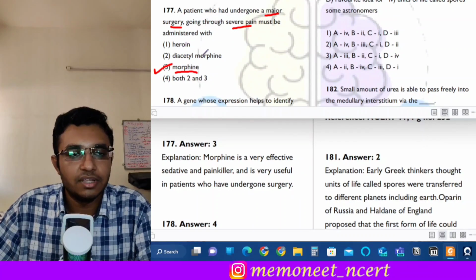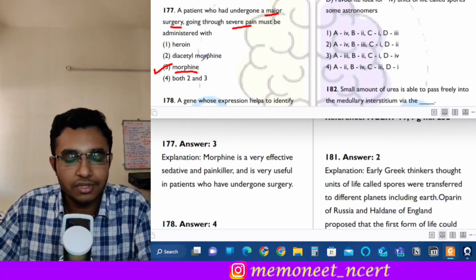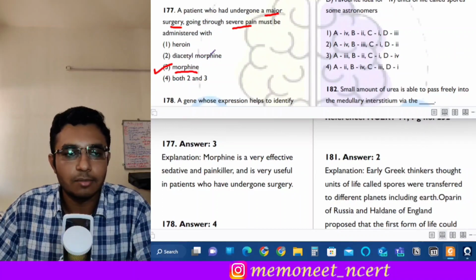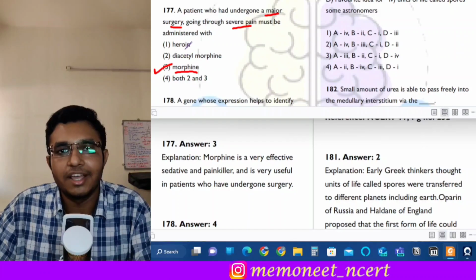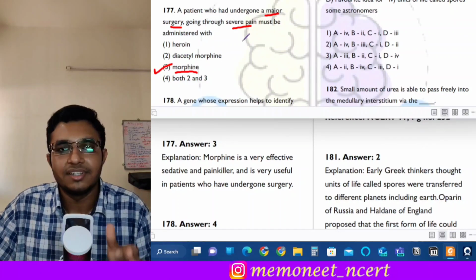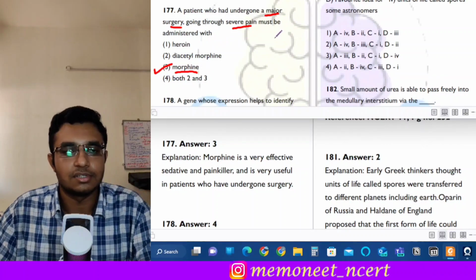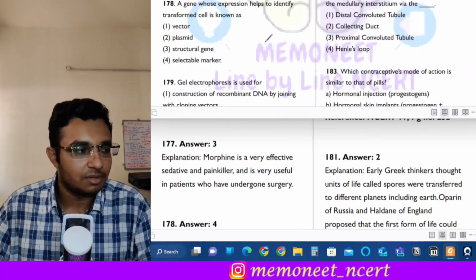Now see, heroin and diacetyl morphine both are the same, because when we acetylate morphine, it produces diacetyl morphine, and this is the other name for heroin. If you know that heroin has addictive properties, so it is totally avoided. Okay, so we give morphine in case of surgeries, right? Next is question number 178.